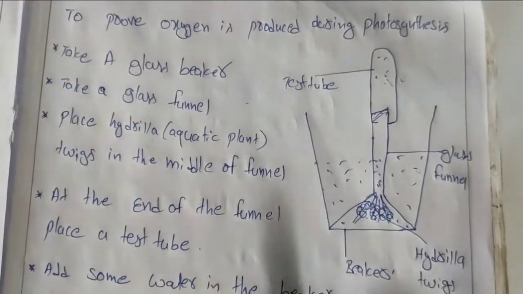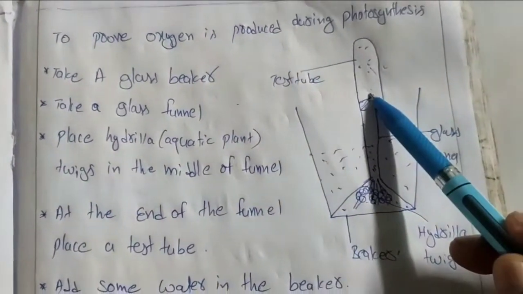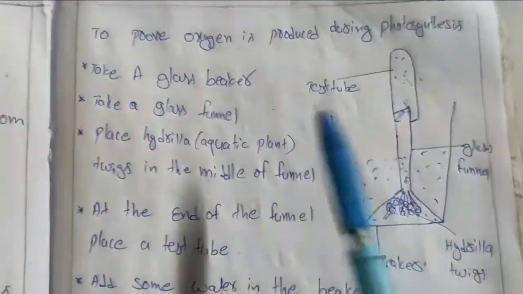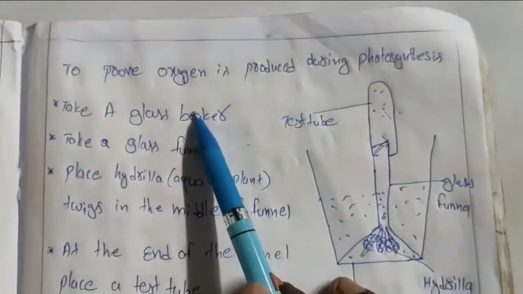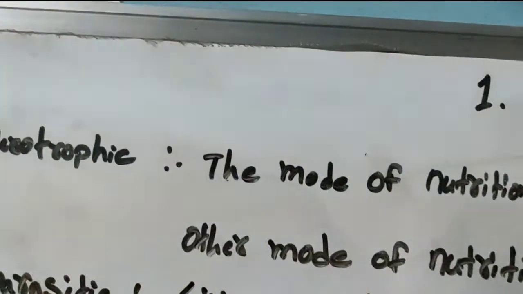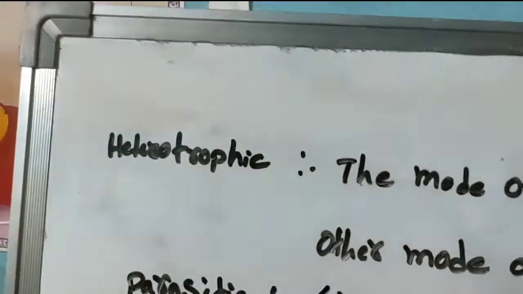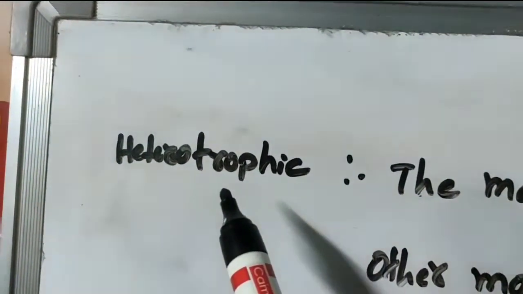Not carbon dioxide, sorry. The formed gas is oxygen, and oxygen is formed during photosynthesis. So this is the activity to prove oxygen is produced during photosynthesis. Till now we studied the autotrophic mode of nutrition. Now let's see the heterotrophic mode of nutrition.